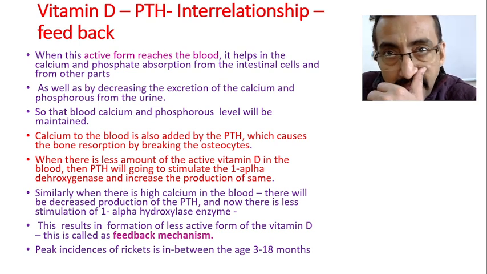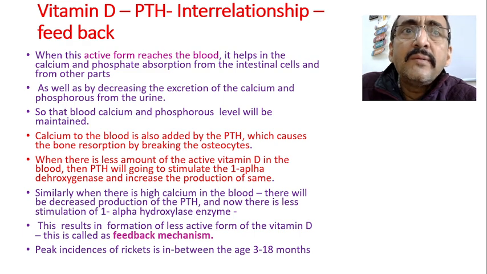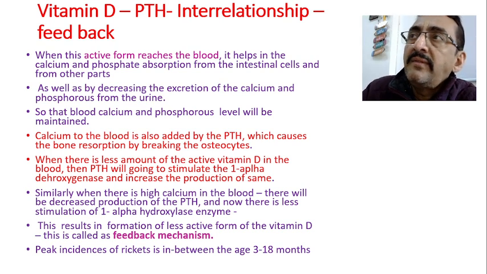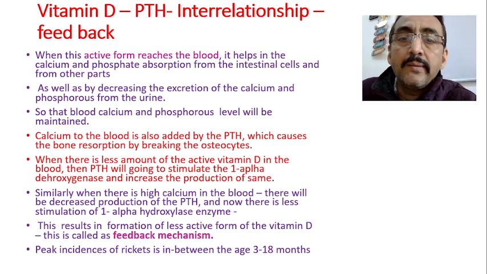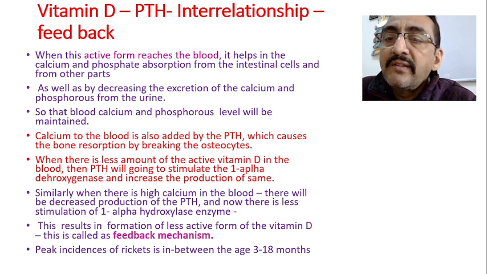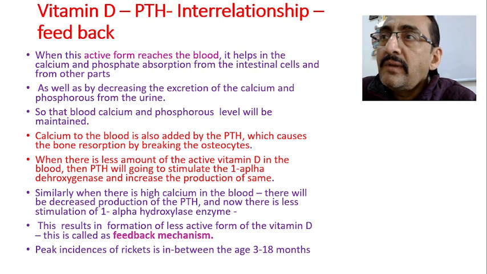Of course, through the diet it comes to some extent, but not directly from the diet. Calcium into the blood is given by the parathyroid hormone, PTH. Now, parathyroid hormone causes bone resorption by breaking down the osteocytes. In the bone, there is already a lot of calcium.